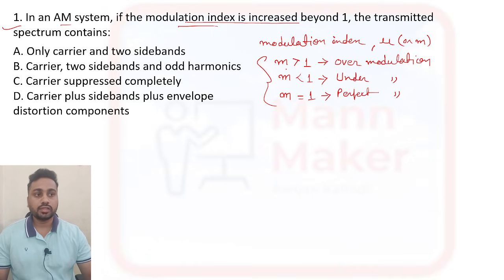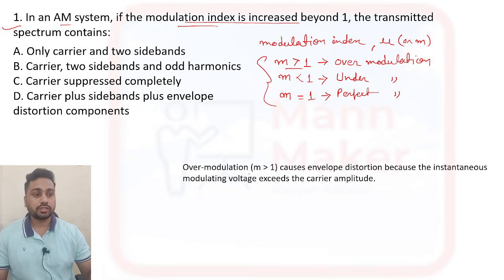Whenever the modulation index becomes greater than 1, it is called over modulation, and it causes envelope distortion because the instantaneous modulating voltage exceeds the carrier amplitude.